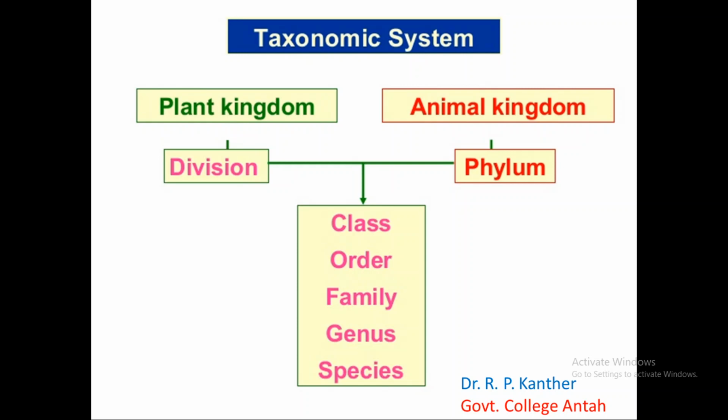Further, kingdom Plantae is differentiated into two types of sub-kingdom, Thallophyta and Cormophyta, or cryptogams and phanerogams. All cryptogams are thallophytes.